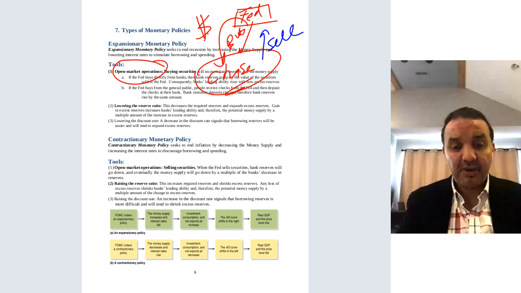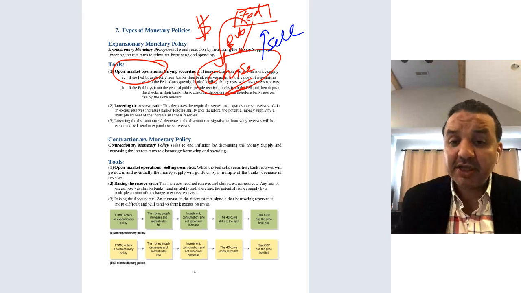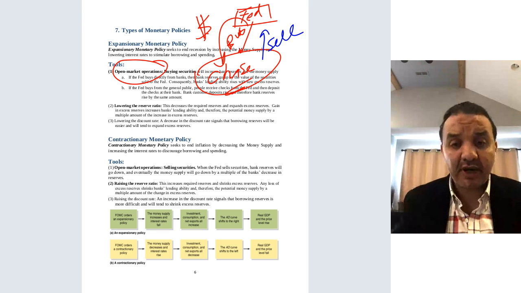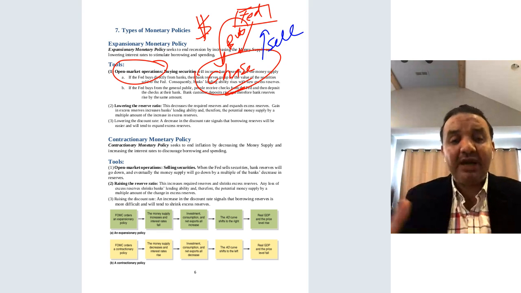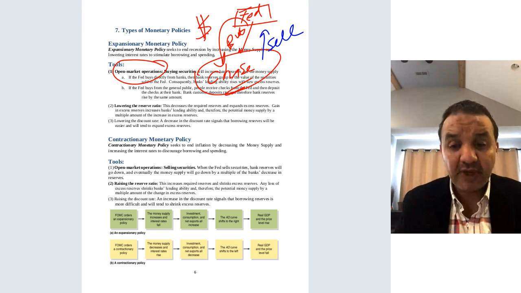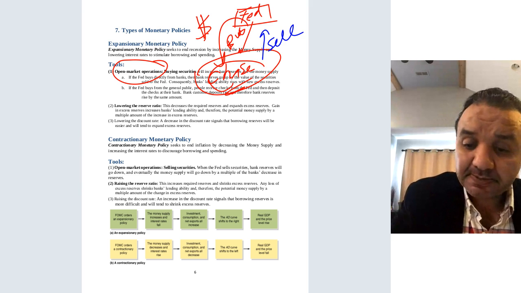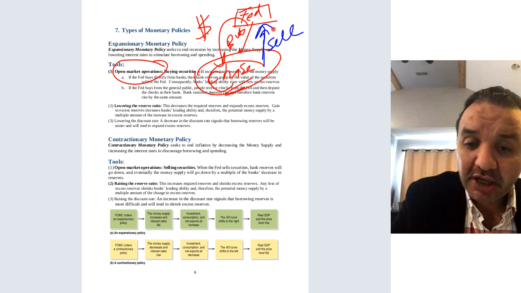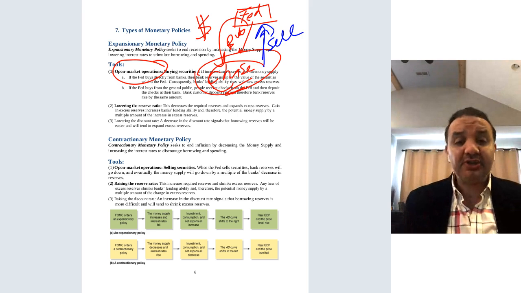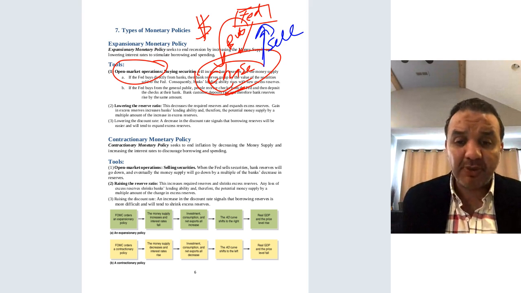On the other hand, if the bank wants to contract the economy and reduce the money supply, which means reduce the money available for the commercial banks to lend, the federal bank asks the member banks to sell T-bills, T-notes or T-bonds to the federal bank.